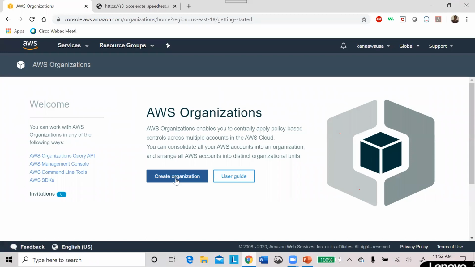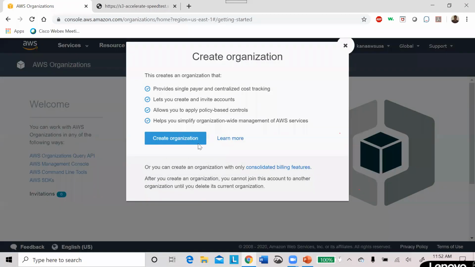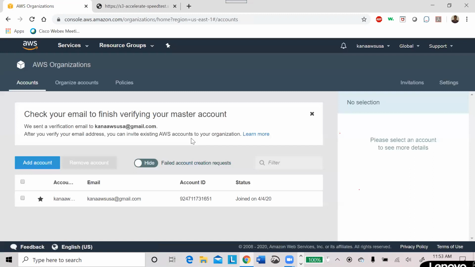Okay, create organization. I'm going to create an organization here. When creating an organization, it provides single payer and centralized cost tracking. For example, you have created 100 users, it doesn't matter. Everything is billed to this organization, whoever is going to create. I understand these things. Now I'm creating the AWS organization.